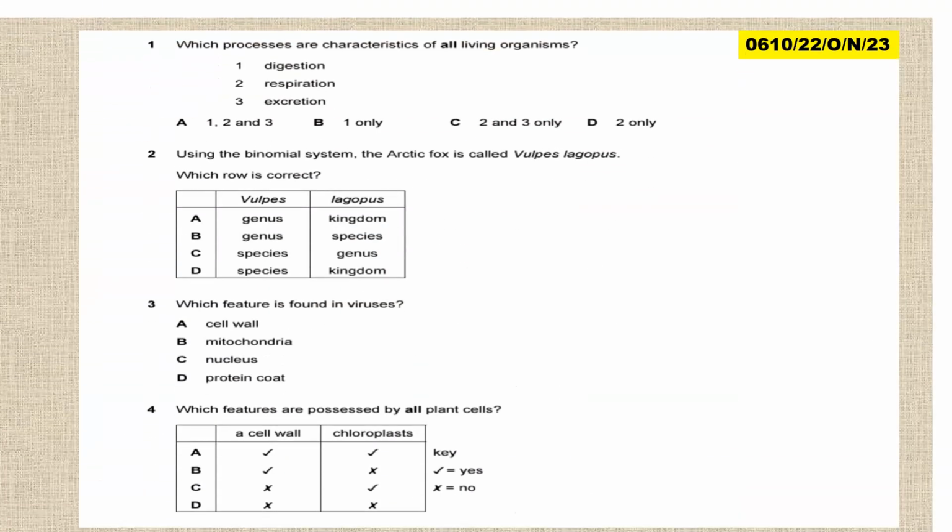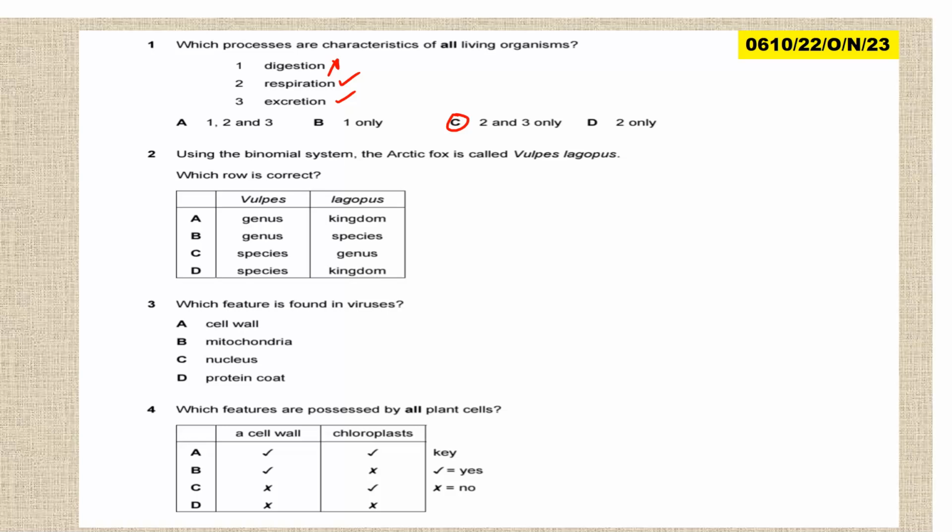All right, let us look at this one. This is paper 2, variant 2, October/November 2023. The first question: which processes are characteristics of all living organisms? Not digestion, but respiration and excretion. So that is 2 and 3 only. Then that is question 2.